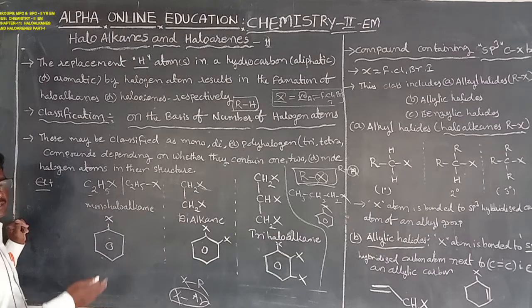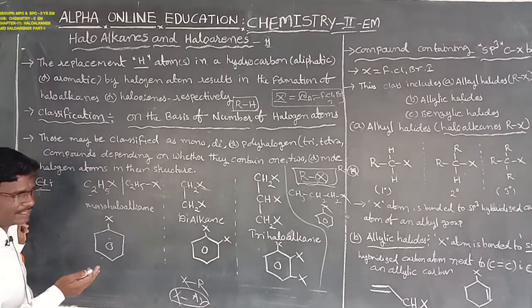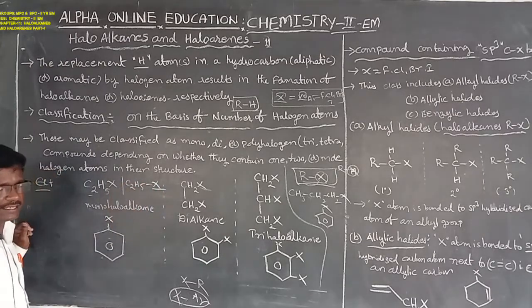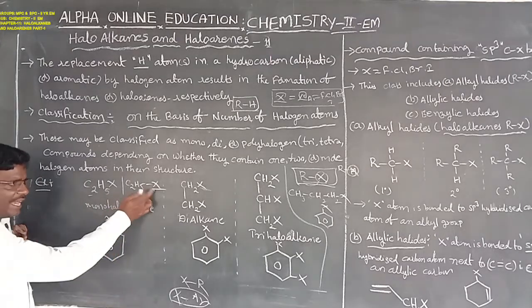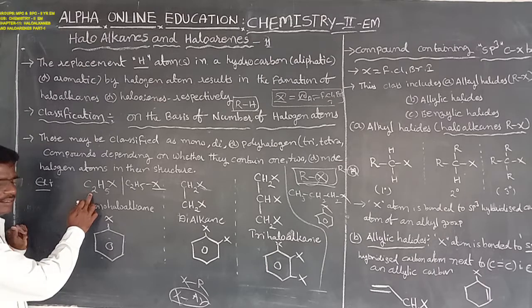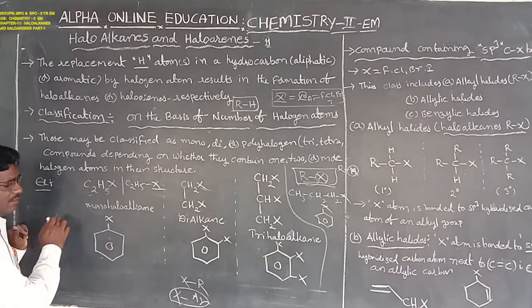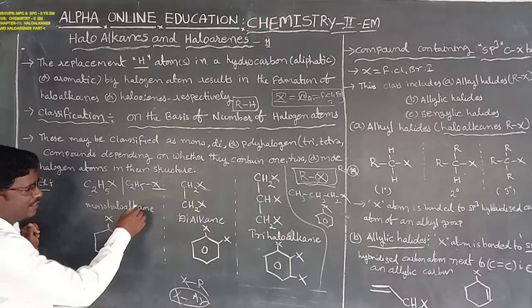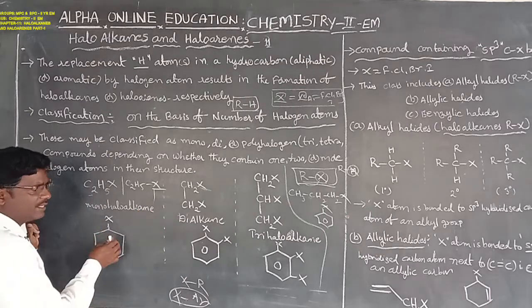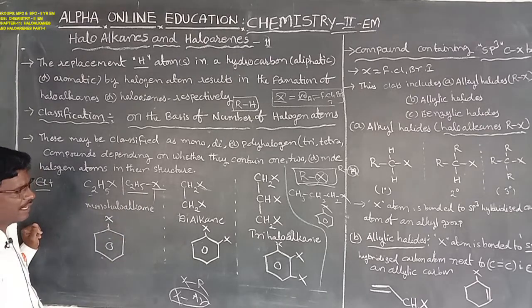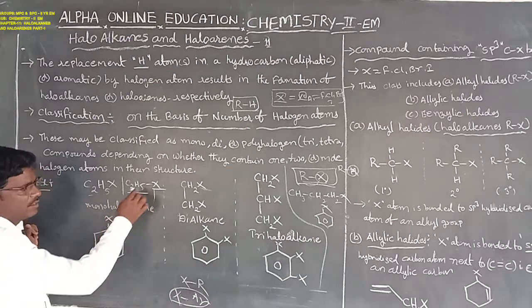Haloalkanes or haloarenes can be classified on the basis of the number of halogen atoms. First, only one halogen atom bonded with the aliphatic carbon chain system, like one halogen atom bonded with the ethyl group, is a monohalide.